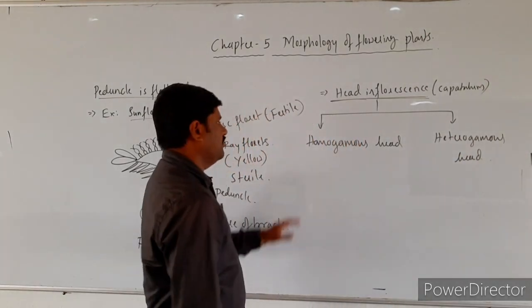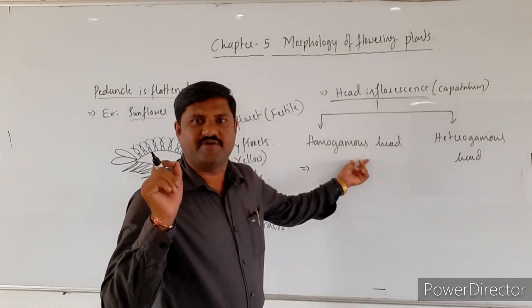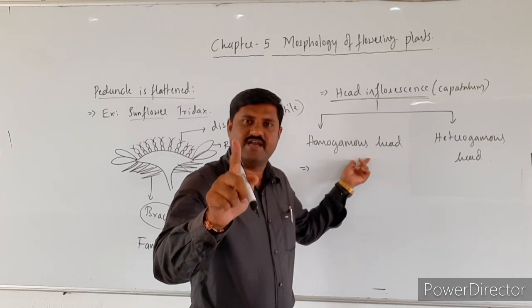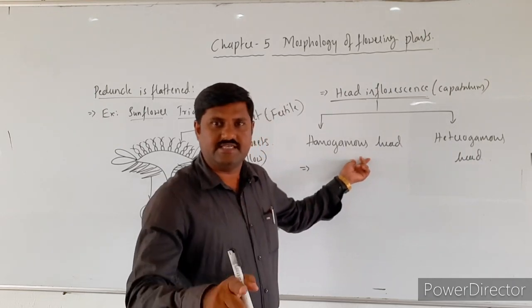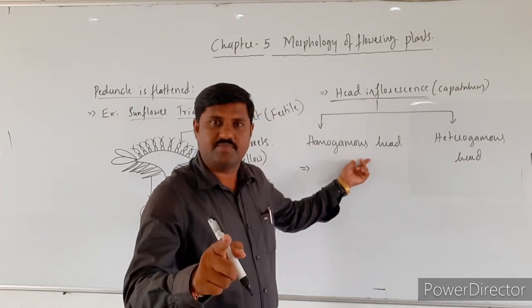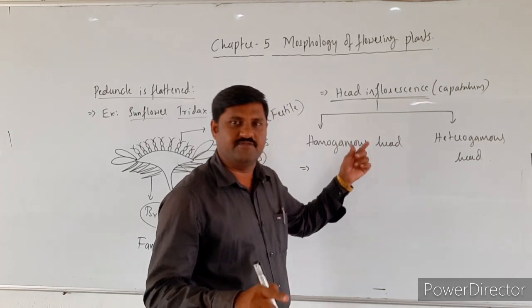Remember here, homogamous head is one type of head inflorescence in which only one type of flower is borne, that is either ray florets or disc florets. Any one type of flowers are borne on the head inflorescence.